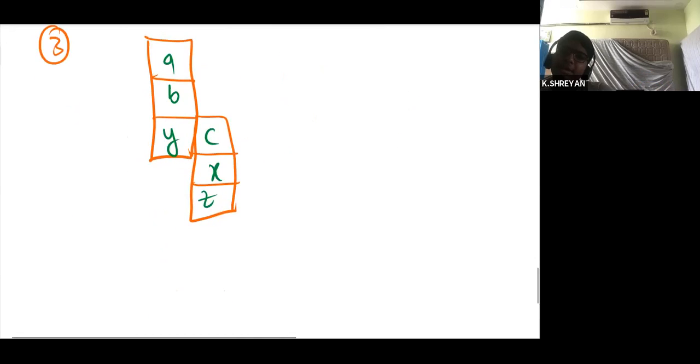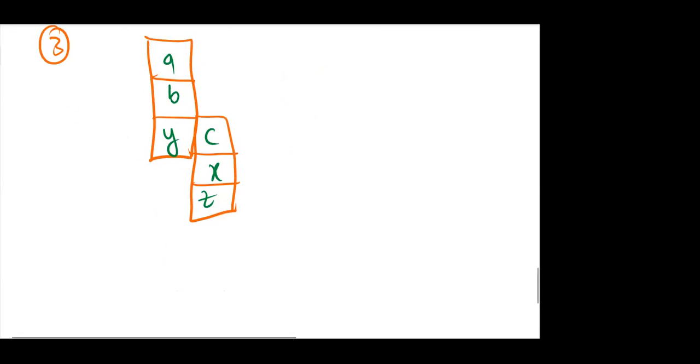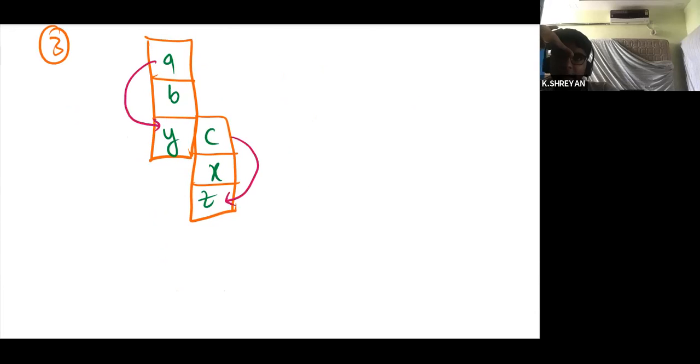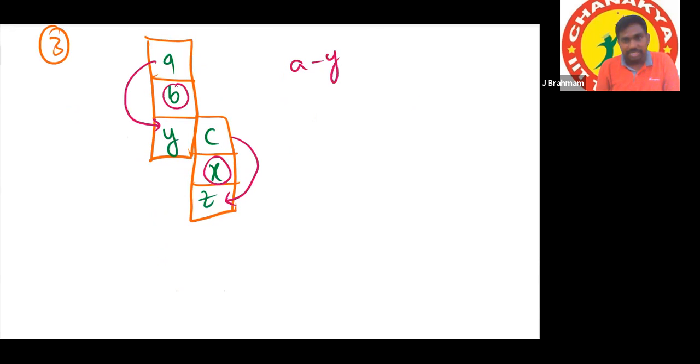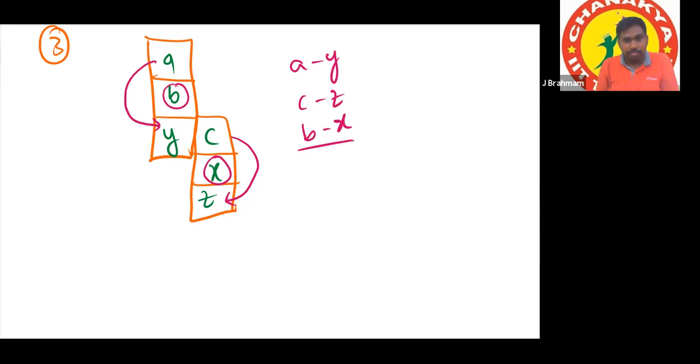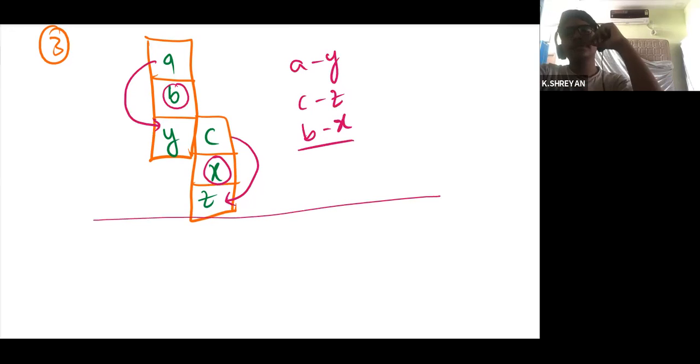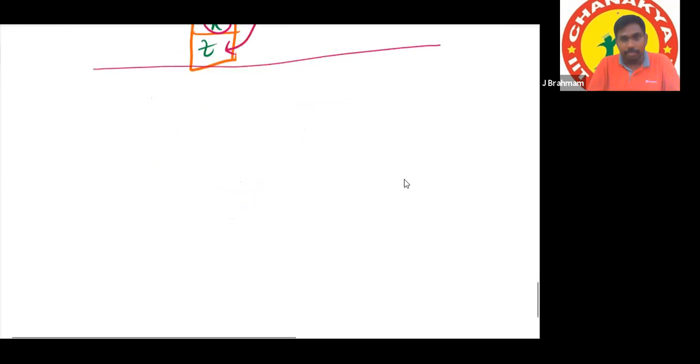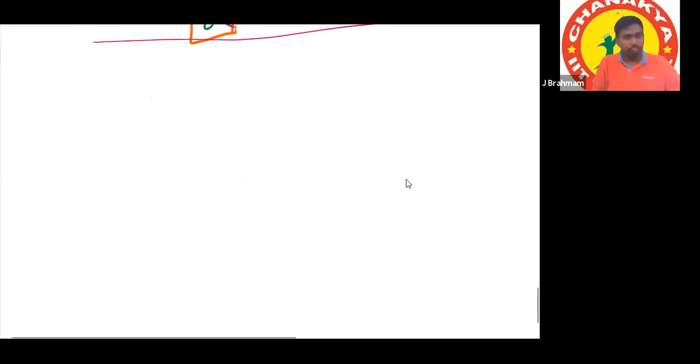That's all. Tell the answer for this question, and we'll move on to folded type. A, Y and B, Y. A and Y, C and Z, and B and X. So C, Z and B, X. AY, CZ, BX. That's all. This is very easy, unfolded. This is unfolded, right? Now we'll see folded.